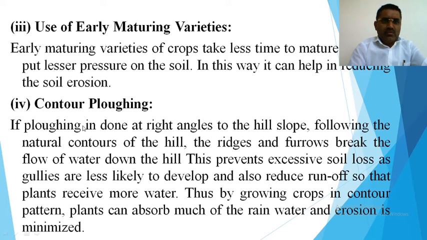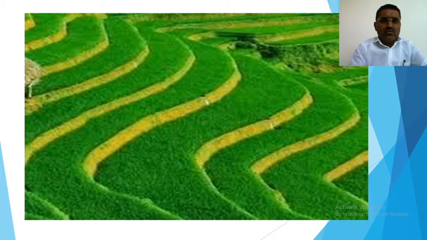Contour plowing. If plowing is done at a right angle to the hill slope, following the natural contours of the hill, the ridges and furrows break the flow of the water down the hill. This prevents excessive soil loss, as gullies are less likely to develop, and also reduces runoff so that plants receive more water. Thus, by growing crops in a contour pattern, plants can absorb much of the rain water and erosion is minimized. So, how can we minimize the erosion of the soil?